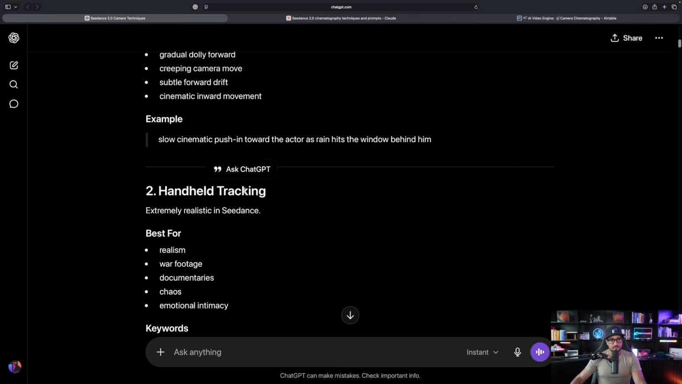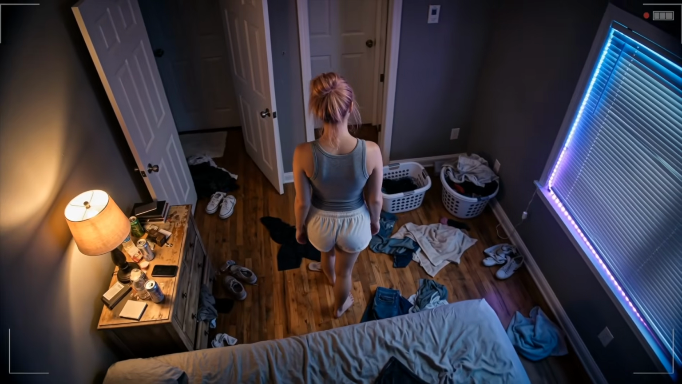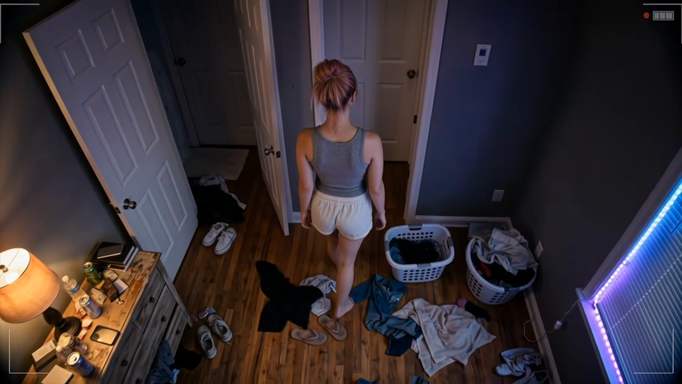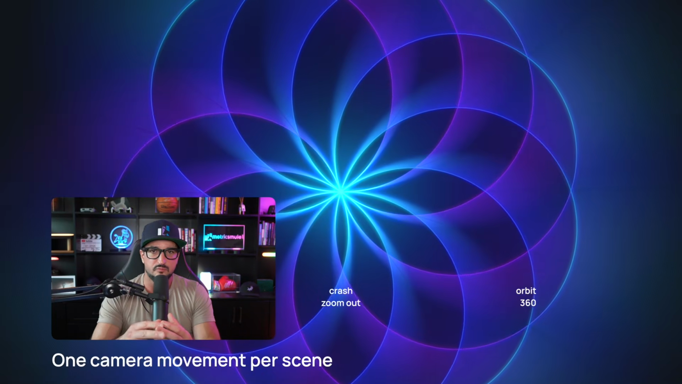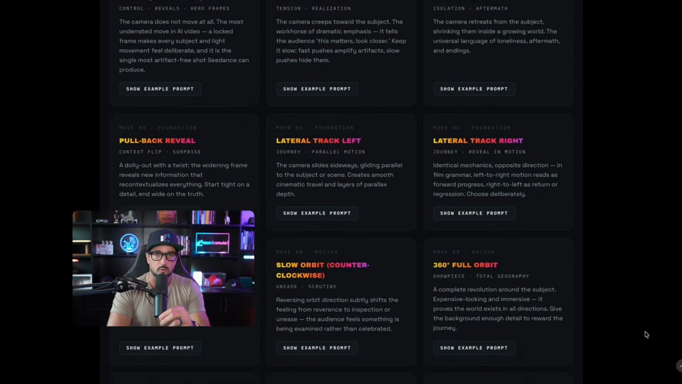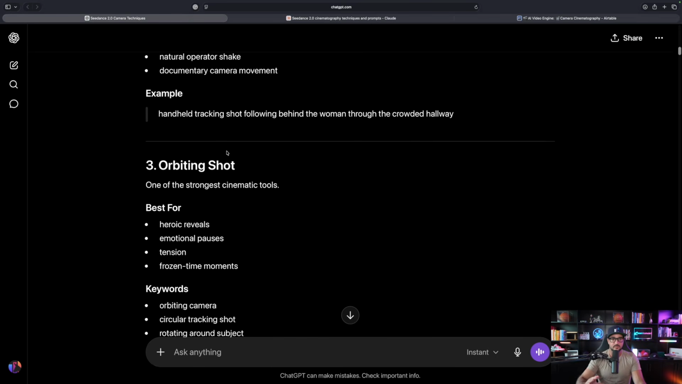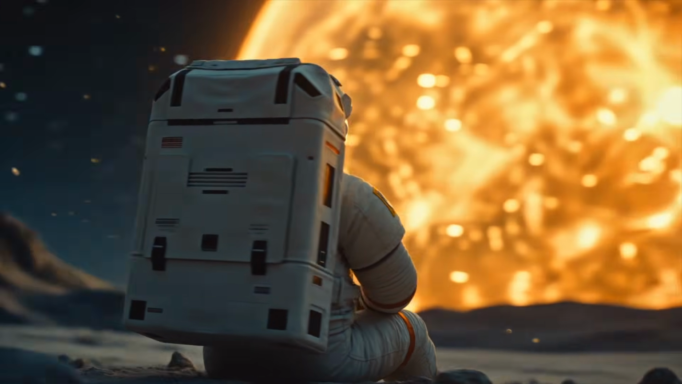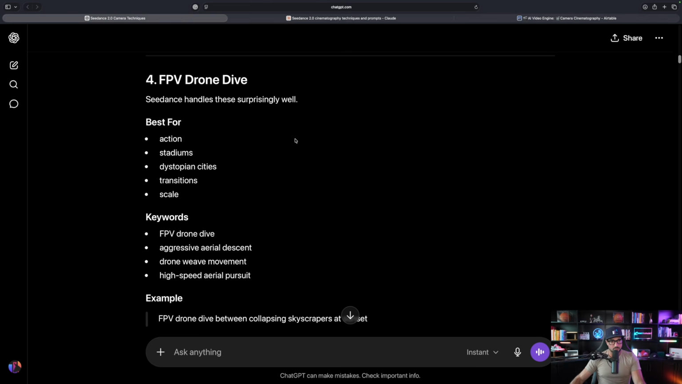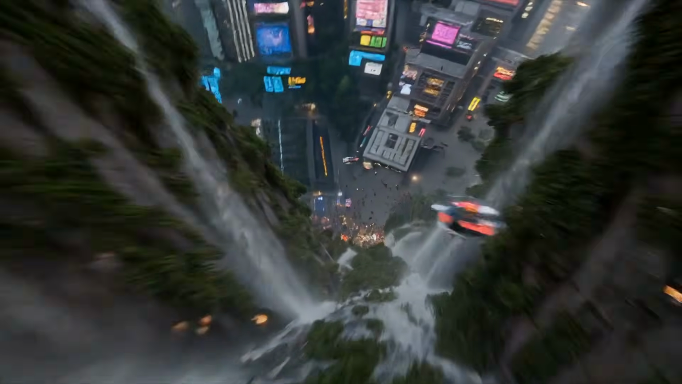So going back to ChatGPT, handheld tracking, what sort of a video does this create? And one of the most important things you want to keep in mind, you only want to use a specific camera shot or movement, one per shot or scene. So as we continue to scroll, there's that orbit shot. Now let me show you, this one's pretty important. When you use orbit shot in the prompt, look at this. Pretty impressive. And again, as we scroll down, we get the FPV drone dive. You get to see what sort of a video that this creates.